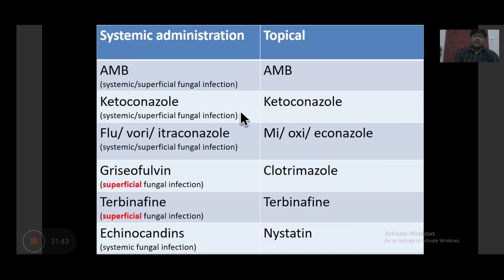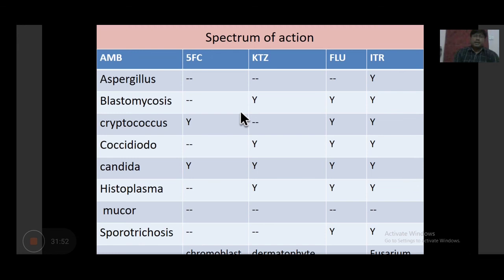5-flucytosine is available orally with very good bioavailability, combined with amphotericin B for treatment of cryptococcal meningitis, and combined with itraconazole for treatment of chromoblastomycosis. Now you can see the spectrum of action, where amphotericin is the broadest spectrum, useful in treatment of all the available fungi like Aspergillus, Blasto, Crypto, Coccidio. While 5-flucytosine is only useful in cryptococcal meningitis with amphotericin B and chromoblastomycosis with itraconazole, and in candidiasis all the drugs are effective.